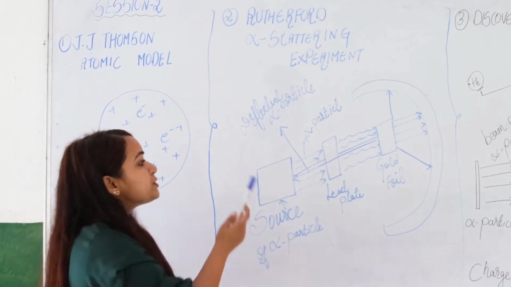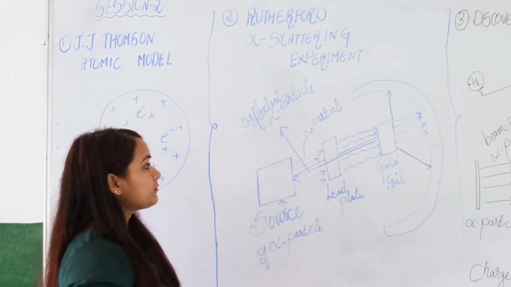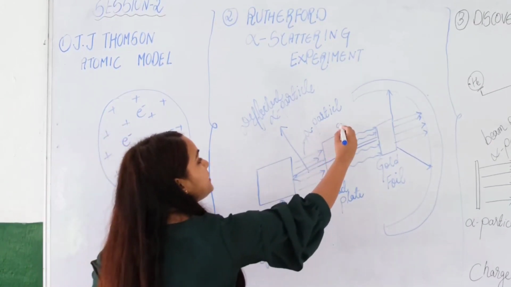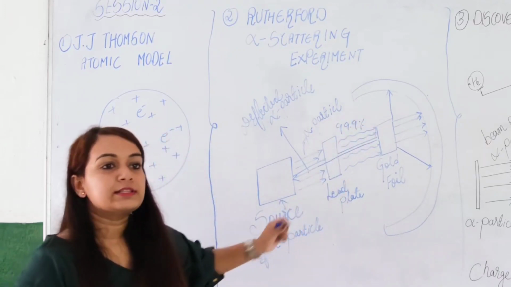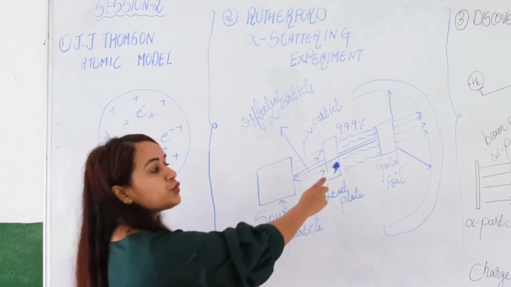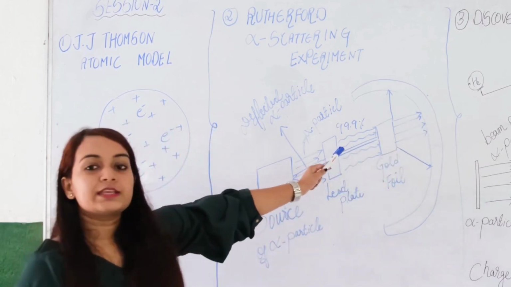The observation made by this experiment was that almost 99.9% of the alpha particles happened to pass through the gold foil and hit the screen. They were passing in a straight line.